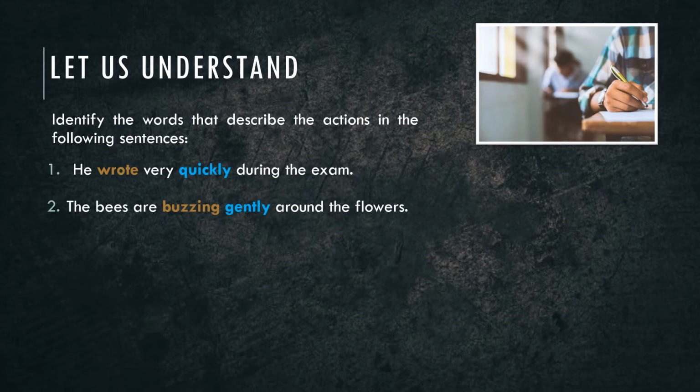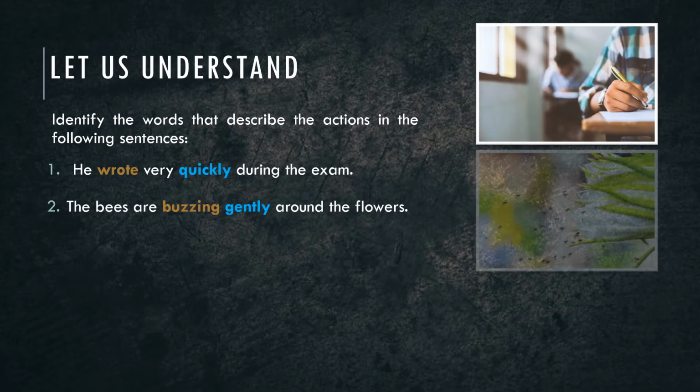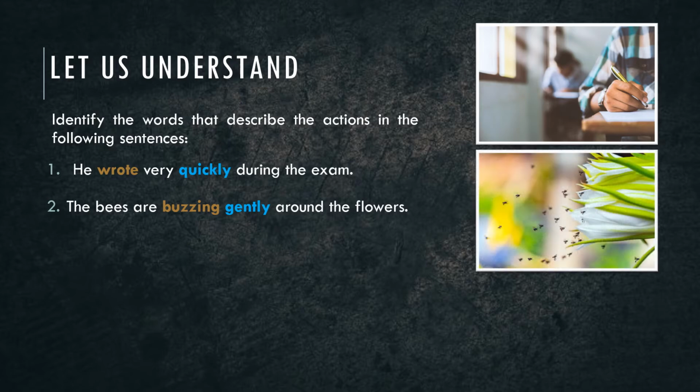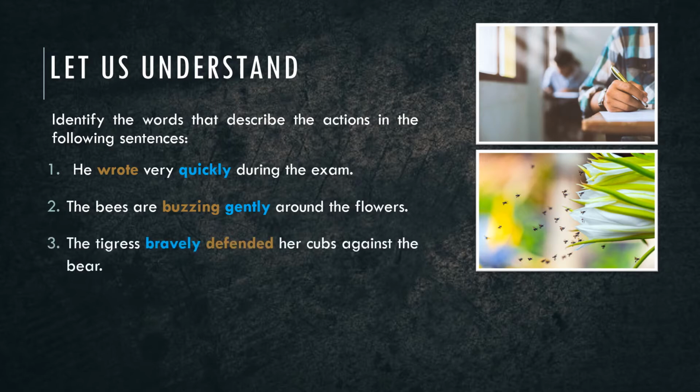Let us look at the second sentence. The bees are buzzing gently around the flowers. Can you identify the word that describes the verb here? Yes, correct, children. The word gently describes the verb buzzing in this sentence. Let us look at the next sentence. The tigress bravely defended her cubs against the bear. Here the word bravely describes the verb defended.